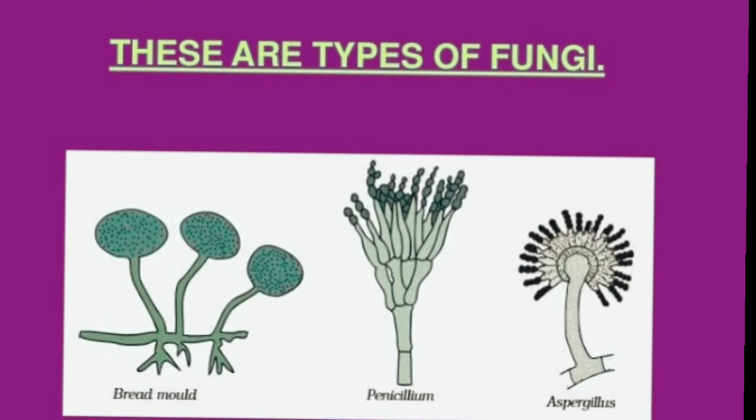The next one is fungi. These are non-green plants, and they cannot make their own food because they are non-green. They always depend upon other organisms for food, so they live as parasites, deriving nutrition from a host organism or growing on organic matter. They cannot make their own food.